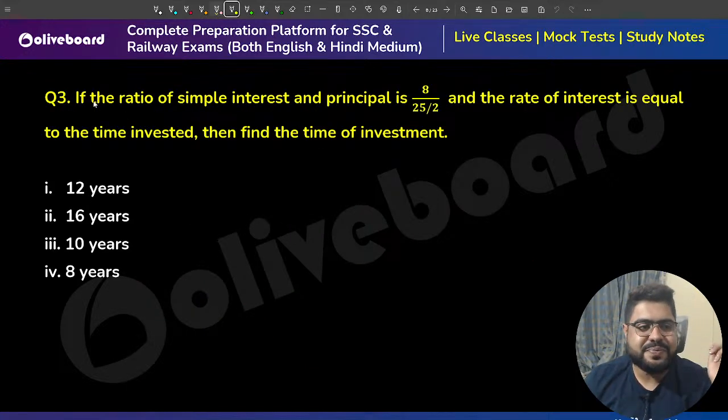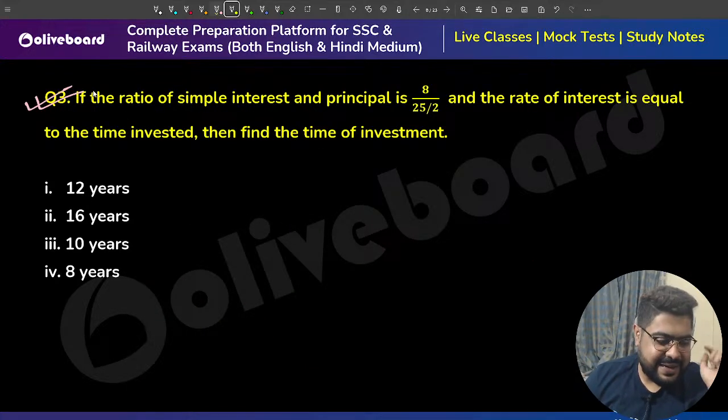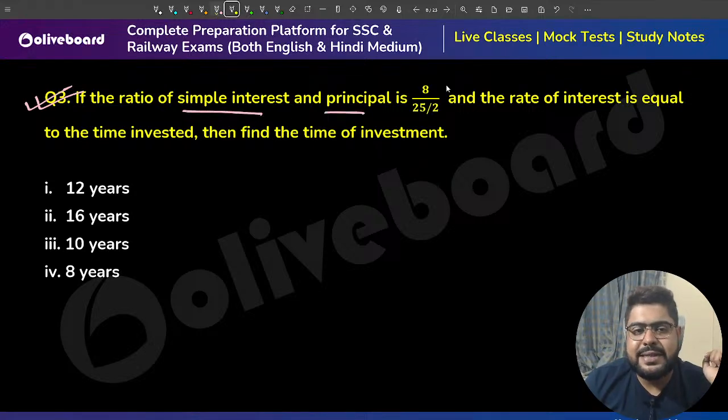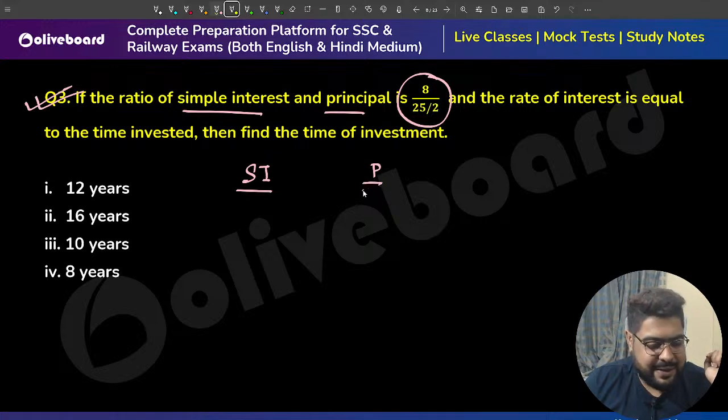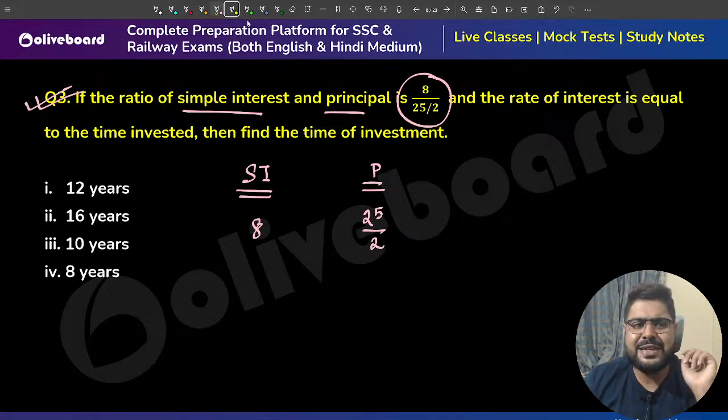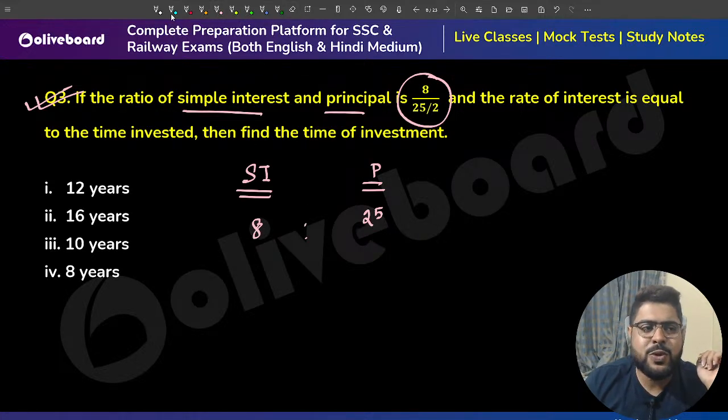Moving on, next question. The ratio of simple interest and principal is given as 8:25/2. Again, it is not a good way to give a ratio. So let us multiply both sides by 2. It will become 16:25.